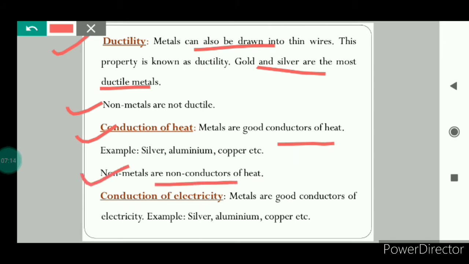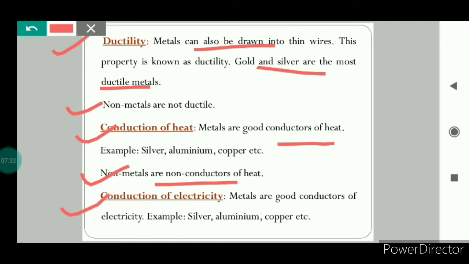Non-metals are non-conductors of heat. And this is the reason that handles of the utensils are made up of wood or plastic, because they are not conductors of heat. And that's why they do not get heated up while cooking.